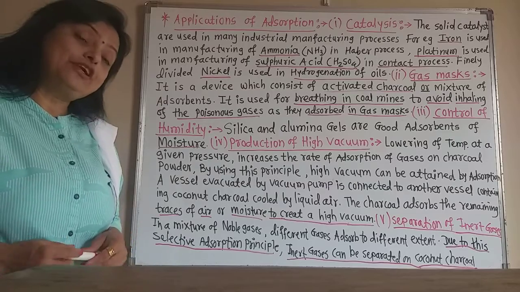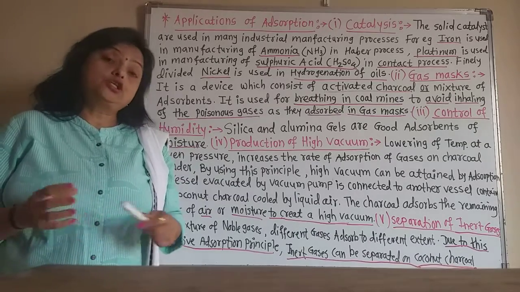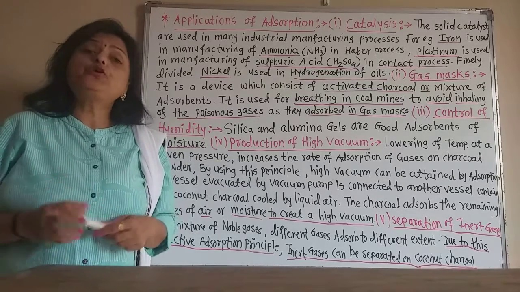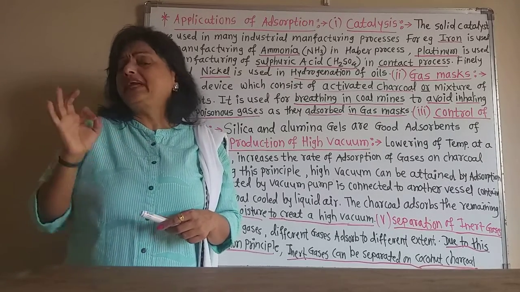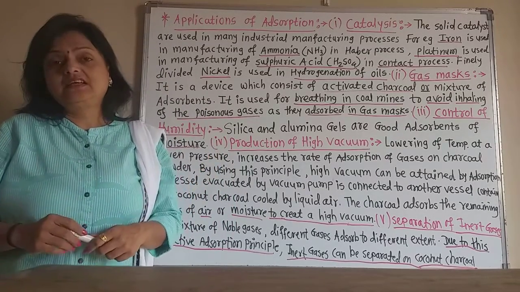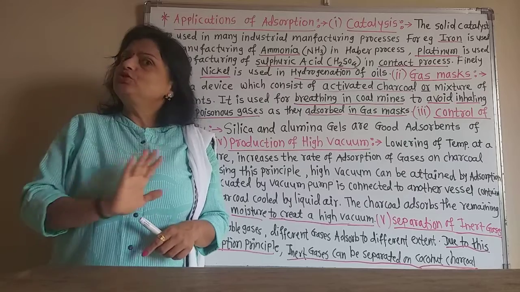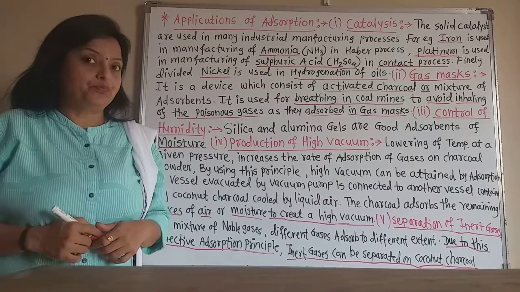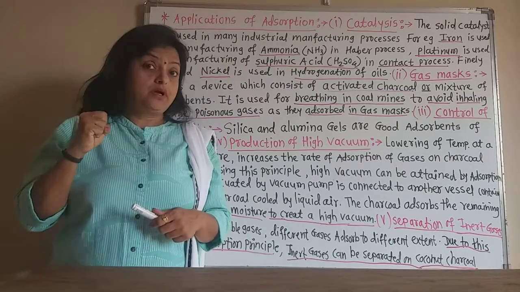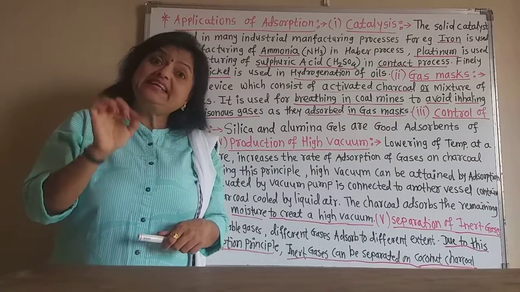Now the fourth application is the production of high vacuum. This is important because vacuum is necessary for the study of different processes. Vacuum means there are no traces of air or any gas or moisture in that cylinder or vessel. The vessel or cylinder which contains zero air is called a vacuum. A vacuum can be created by applying a vacuum pump, but still some air or moisture will remain in that vessel.